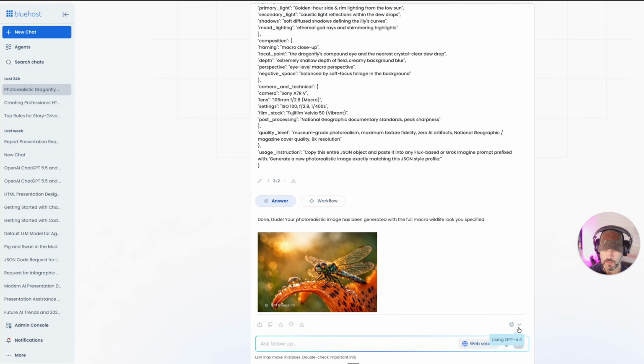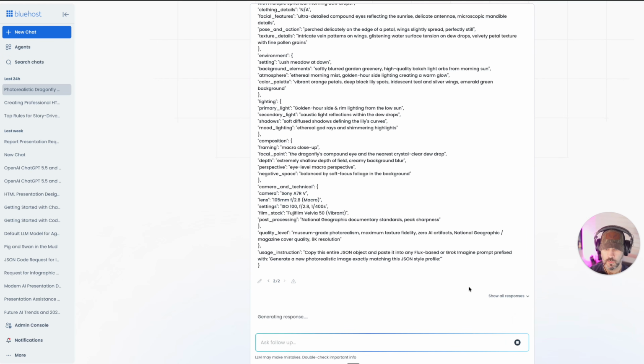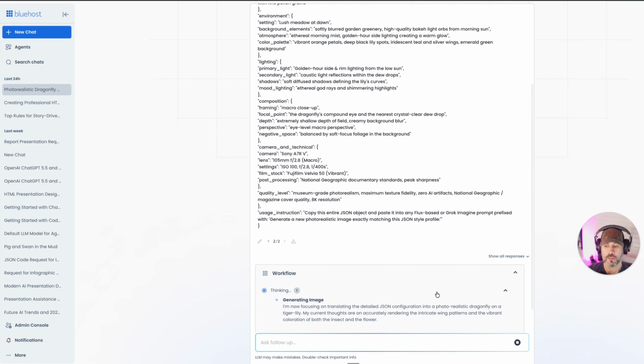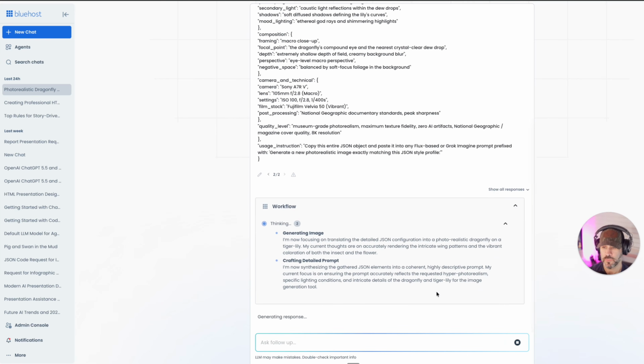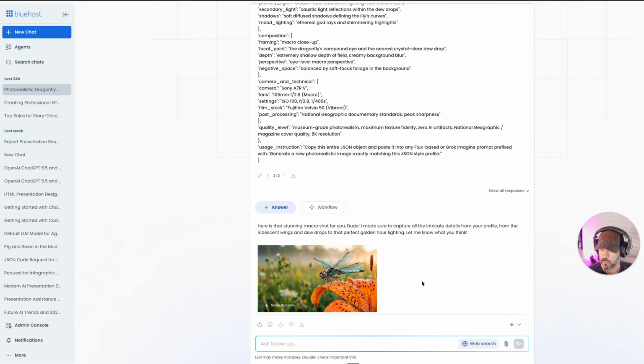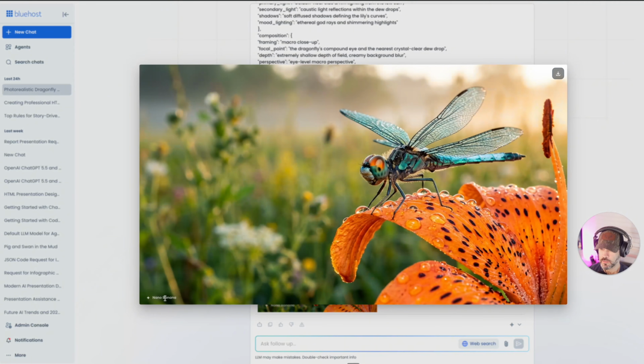So what I'm actually going to do is change it to Gemini 3.1, which should use the Nano Banana model. So let's see what happens. And there we go. There is the Nano Banana. So if I open this up, you can see Nano Banana right there, and I can highlight it, which means that when I download this, guess what? There's no Nano Banana or Gemini watermark on the file, which is a beautiful, beautiful thing.